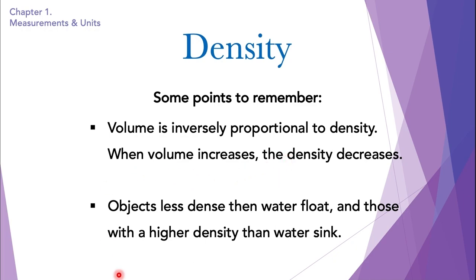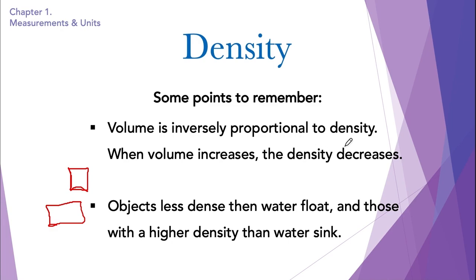Because of the amount of matter in this space, say for example, this is the volume of an object and it has the mass 50 grams. Now of course, if the volume of the object doubles and the mass remains the same, then there is less mass in this space. Whereas in this space, the mass is more concentrated. So when the mass is concentrated, the density is more. But over here, it is not very concentrated, so the density decreases.